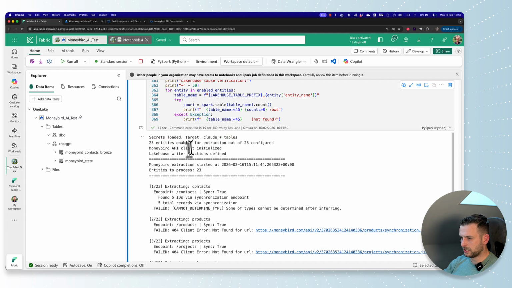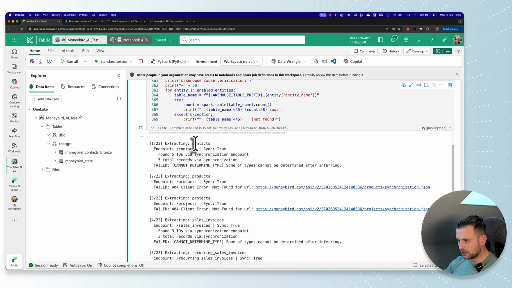So let's find out what's going on here. Found 5 IDs through the synchronization endpoint. That's cool. 5 total records. And then it ran into an error, cannot determine data type after inferring.